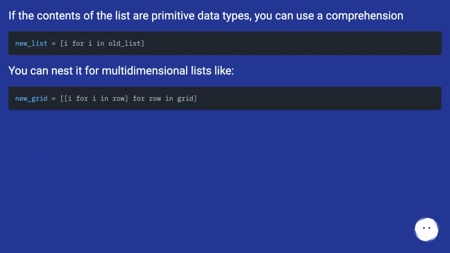If the contents of the list are primitive data types, you can use a comprehension. You can nest it for multidimensional lists like